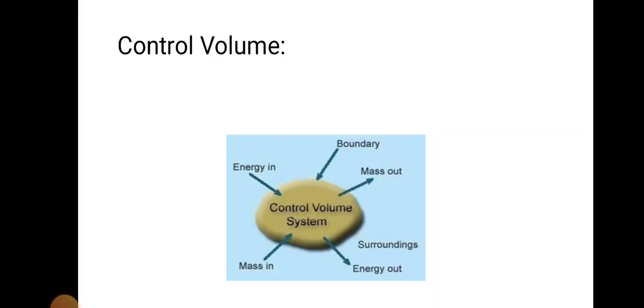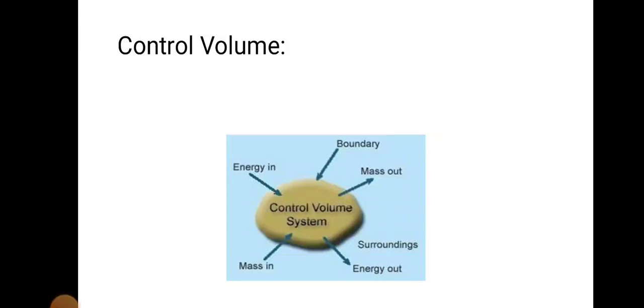An example is a heat exchanger, where the fluid enters and leaves the system continuously with the transfer of heat across the system boundary. These are the basic principles of the control volume. You can see in this diagram energy in and out, and mass in and out. We have fixed some boundaries.